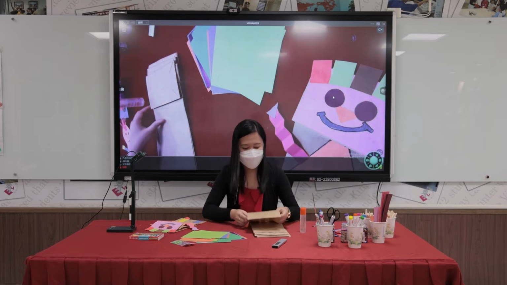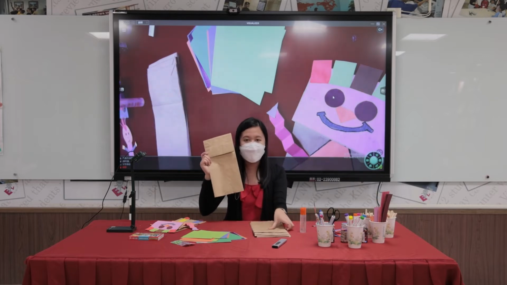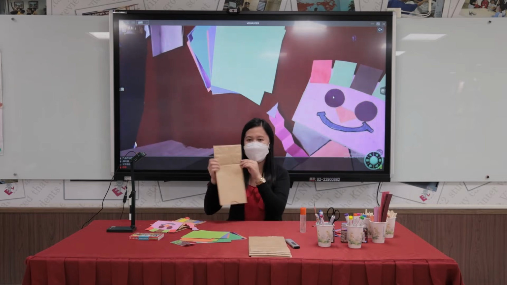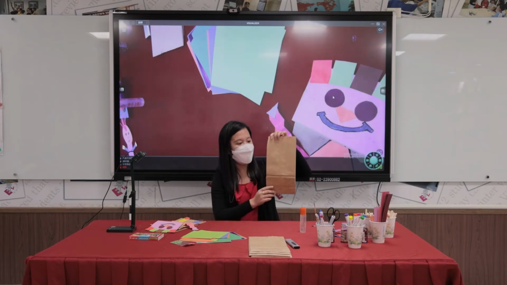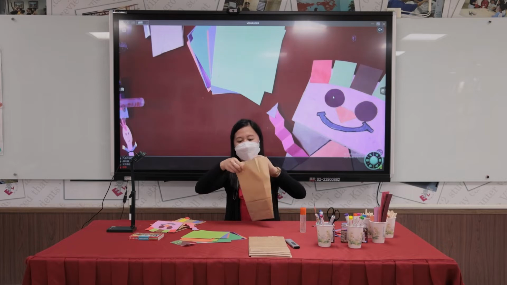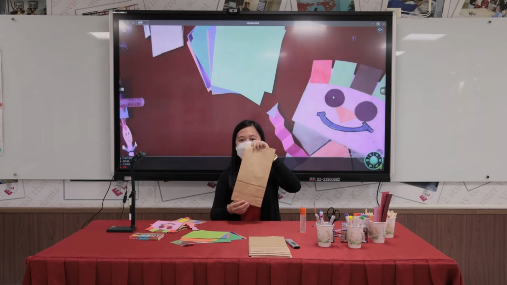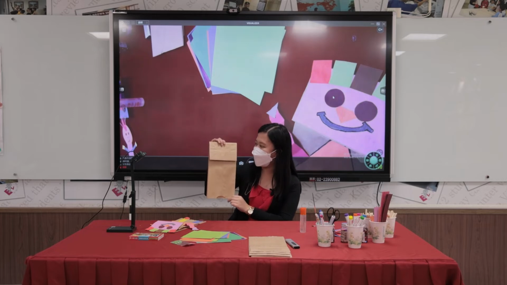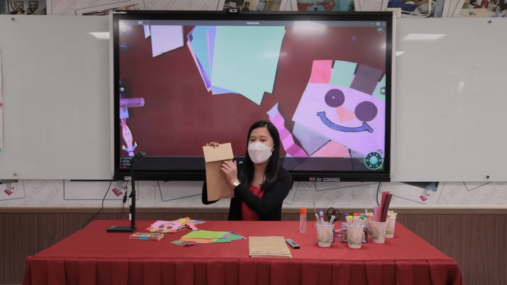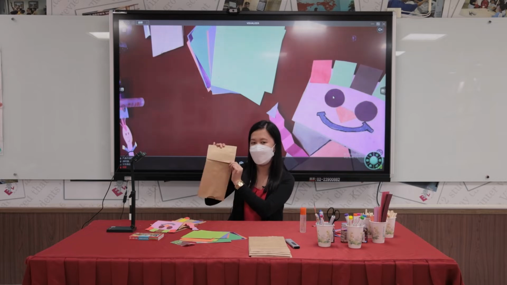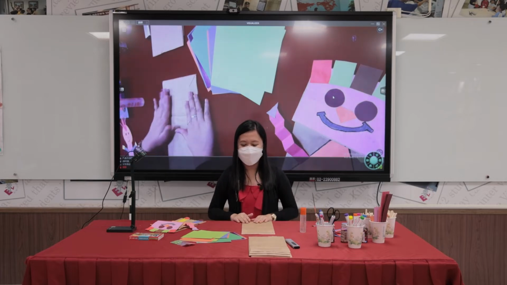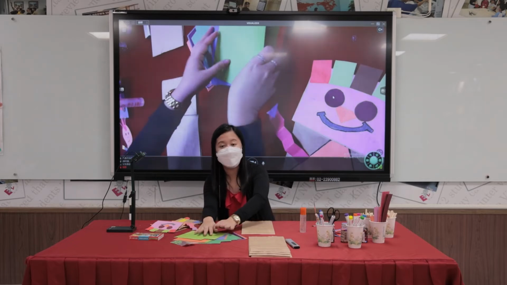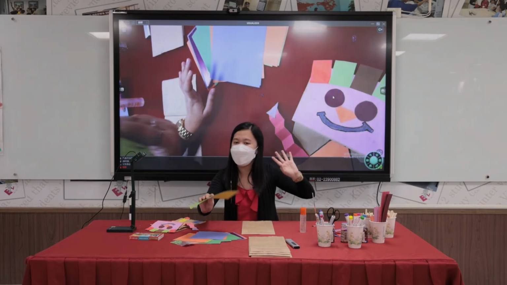So, what's the first thing to do? Of course, we need to get this paper bag first. Brown paper bag, of course. Normally we use it to put our stuff in. But now we need to turn it around, and this will serve as the puppet's mouth. It will open. Then, after that, we will use some colored papers, just like this, in different shapes.